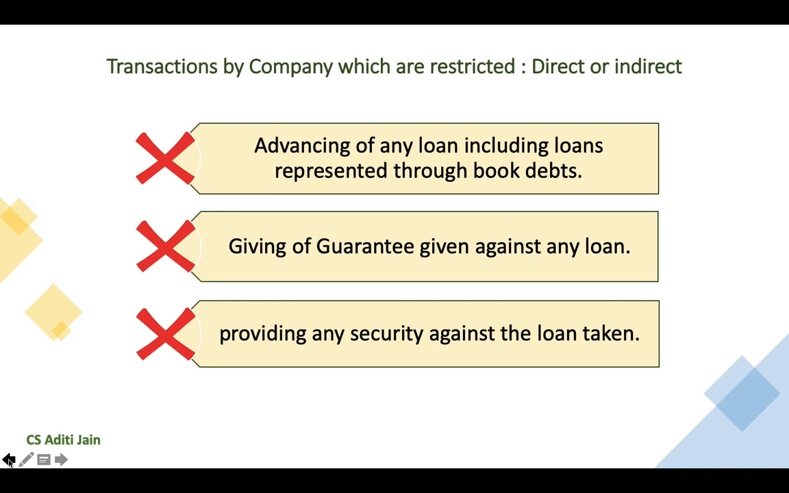So if the director has taken any loan or his relative has taken any loan and a company has provided security against such loan, it has mortgaged its asset, or in any other way the company has provided its security, then such security shall also be treated as a restricted transaction and the company cannot move forward with such transaction. So this is all about the transactions which are restricted under this section.